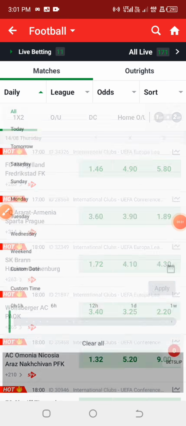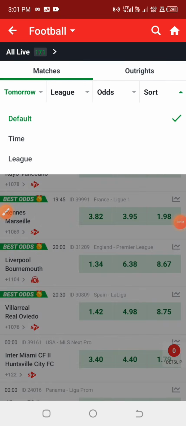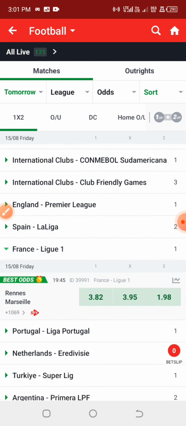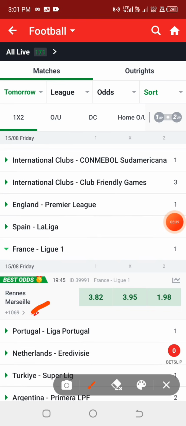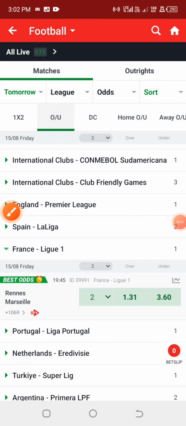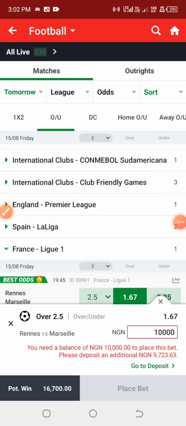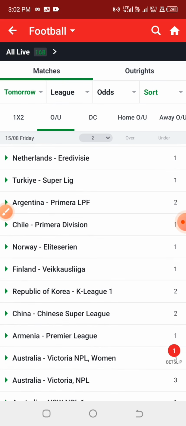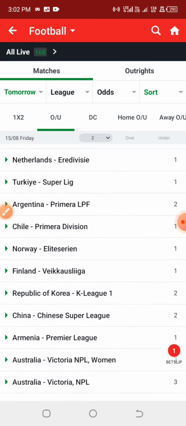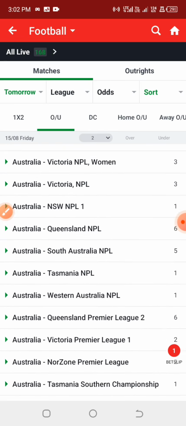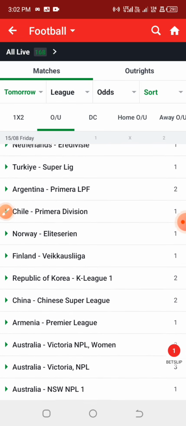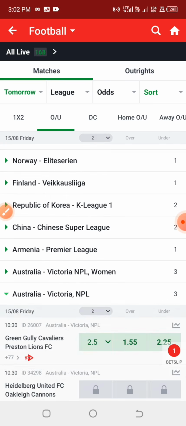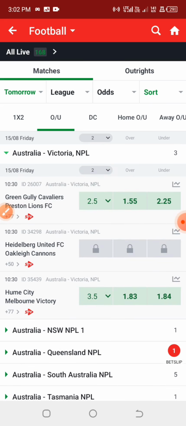And now let us see the total numbers of odds that we can acquire with just 3 games that we were able to extract. So for this particular game, Rennes against Marseille, let us check the odd for the over 2.5 goals. So we have 1.67 odd. This kind of odds, sometimes we always struggle, like we always try to accumulate up to like 4 safe games before we can acquire it. With just 1 game we are able to get 1.67.